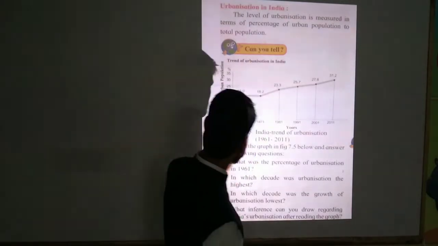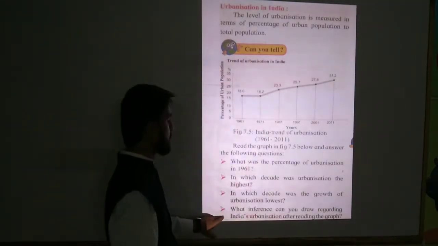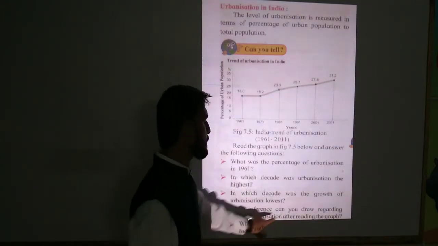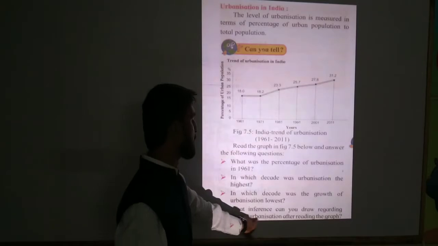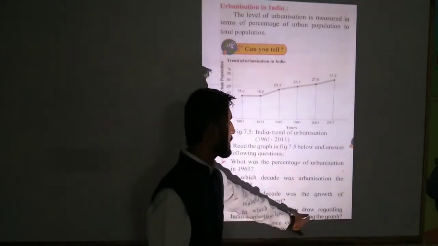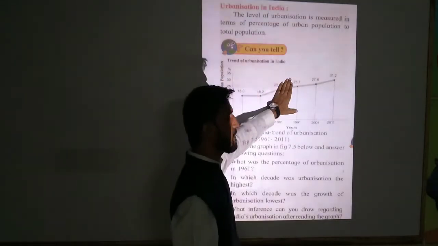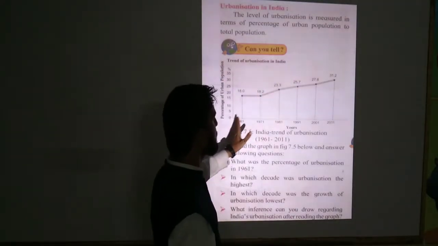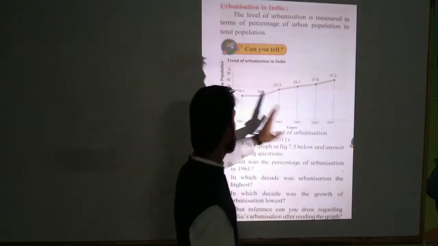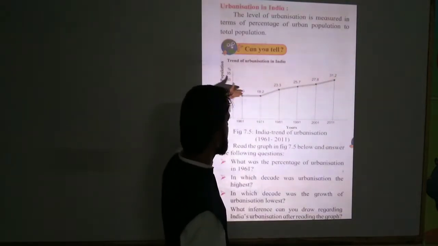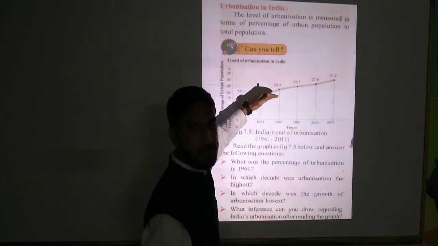The next point given here, students: what inference can you draw regarding India's urbanization after reading the graph? If you read this graph from 1961 to 2011, 18 to 18.2 is nothing.